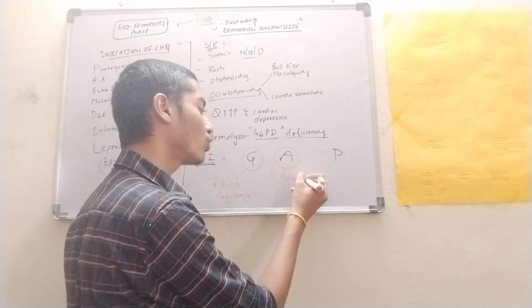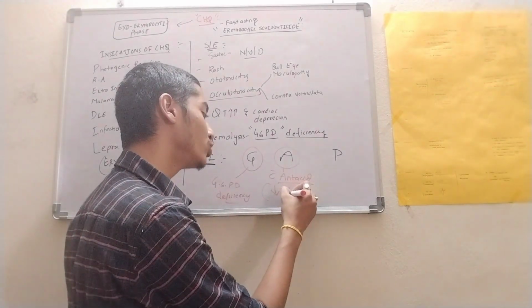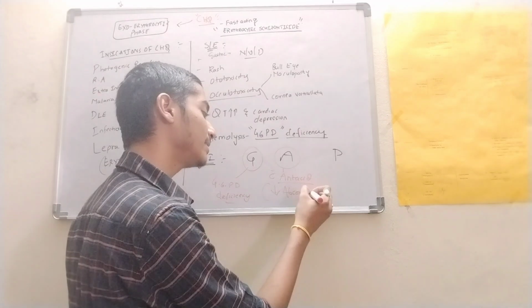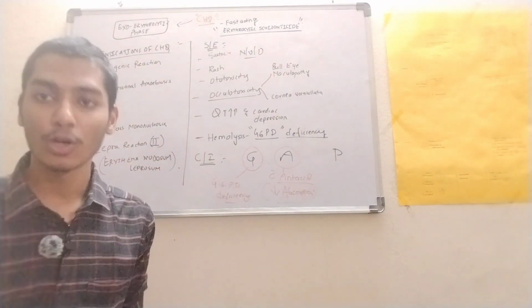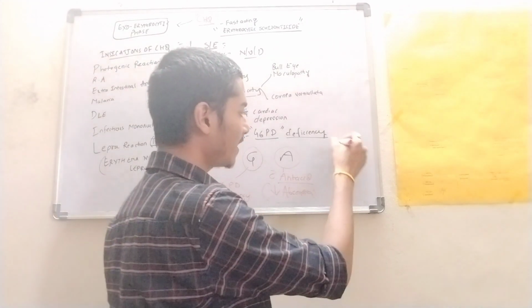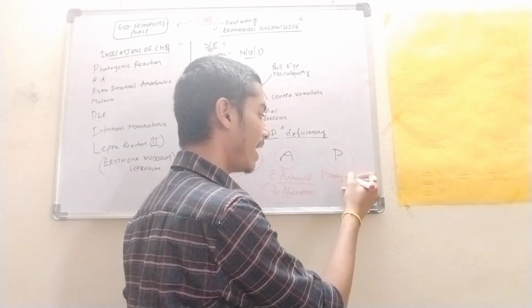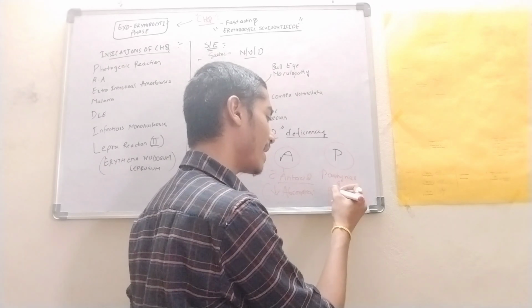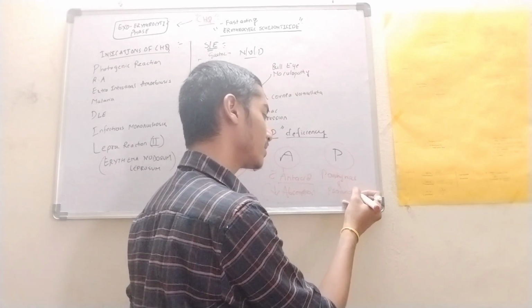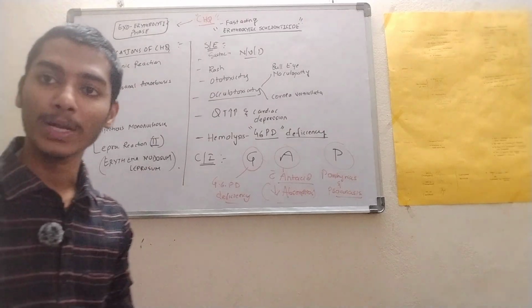We should not give chloroquine with antacids because it decreases the absorption of chloroquine. And next we have P for porphyrias and also psoriasis. So these are the contraindications of chloroquine.